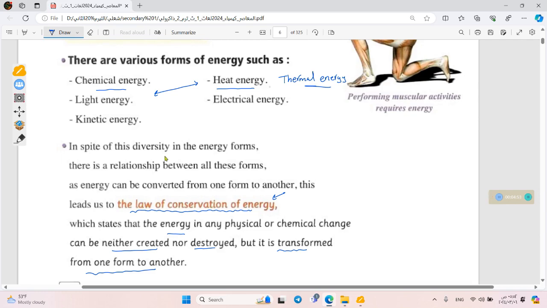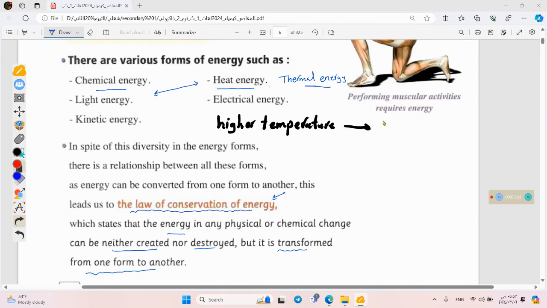This thermal energy transfers from the body with higher temperature to the body that has lower temperature. But how does it happen? Actually, it happens in the form of quantity of heat.